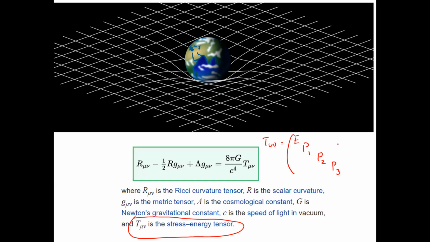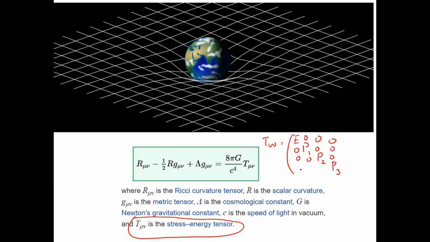the three momentum components in the three position coordinates. If it is x, y, z, this is momentum in the x coordinate, momentum in the y coordinate, and momentum in the z coordinate. Energy is a scalar, so energy is going to be the same in all the components. So this is the stress energy tensor. It's going to have 16 components, and if there are no cross terms, it will have only diagonal components.